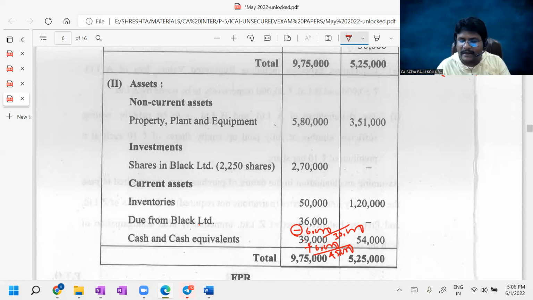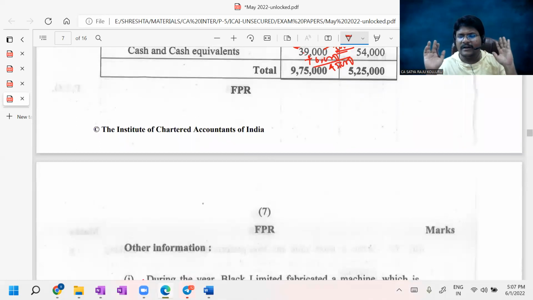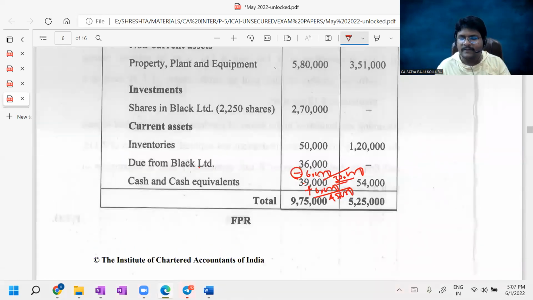Now in the books of White Limited, it is still shown as a 36,000 due. 6,000 was already in transit, which means you need to reduce it. Only 30,000 is the due amount from Black Limited. That's why you need to include that 6,000 in cash and cash equivalents. That is the cash in transit adjustment, guys. That is not a consolidated adjustment. Generally, at the time of preparing financial statements, if any transit is there, you need to reduce it from the debtors and add it to cash and cash equivalents.